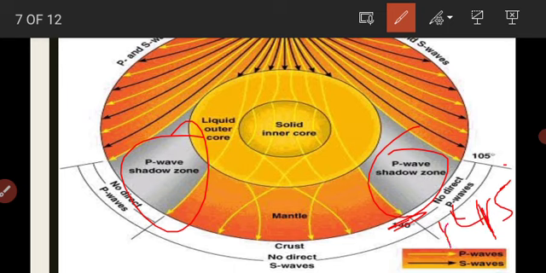Moving forward, a zone between 105 degrees and 145 degrees from the epicenter was identified as the shadow zone for both types of waves. The entire zone beyond 105 degrees does not receive S waves. The shadow zone of S waves is much larger than that of P waves. The shadow zone of P waves appears as a band around the Earth between 105 degrees and 145 degrees away from the epicenter. The shadow zone of S waves is not only larger in extent but it is also a little over 40% of the Earth's surface.